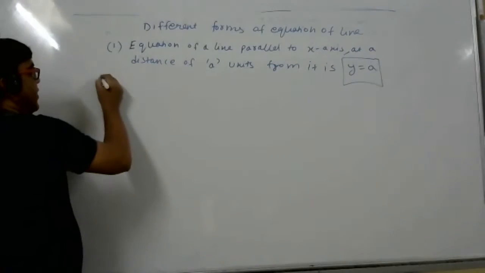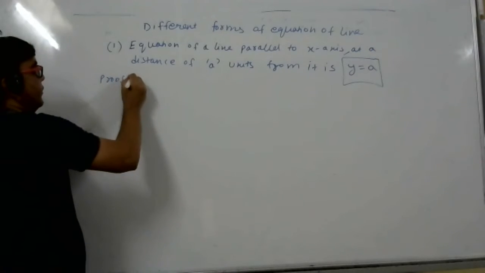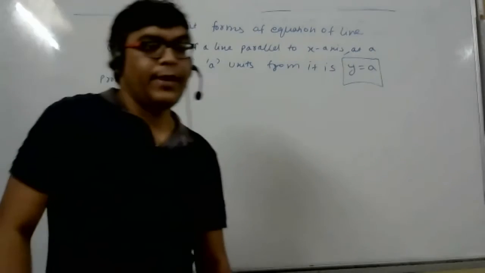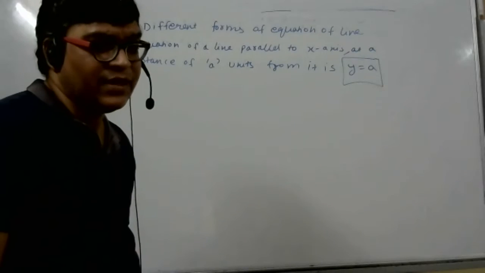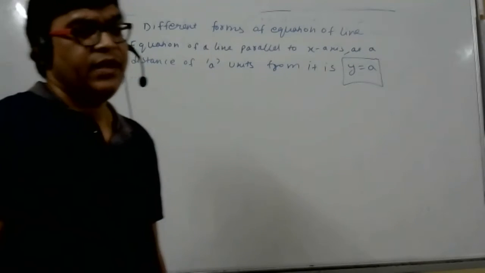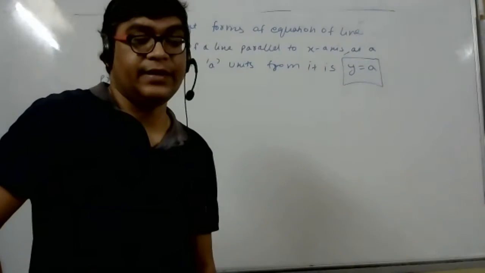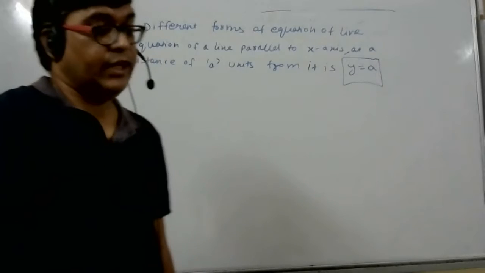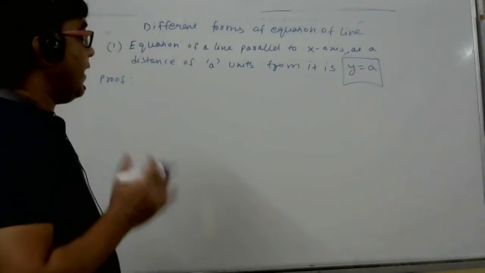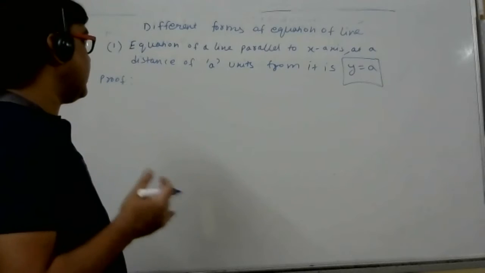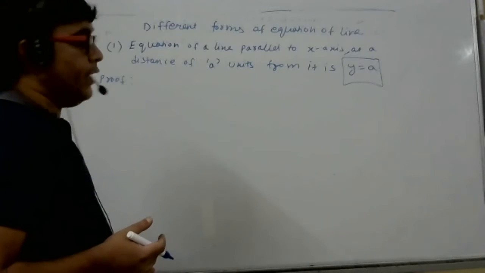Have you seen this equation before? Most of you? Yes, sir. Constant function. Yes, I also taught you this in equations. So the equation of a line parallel to the x-axis at a distance of a units from it is y is equal to a.